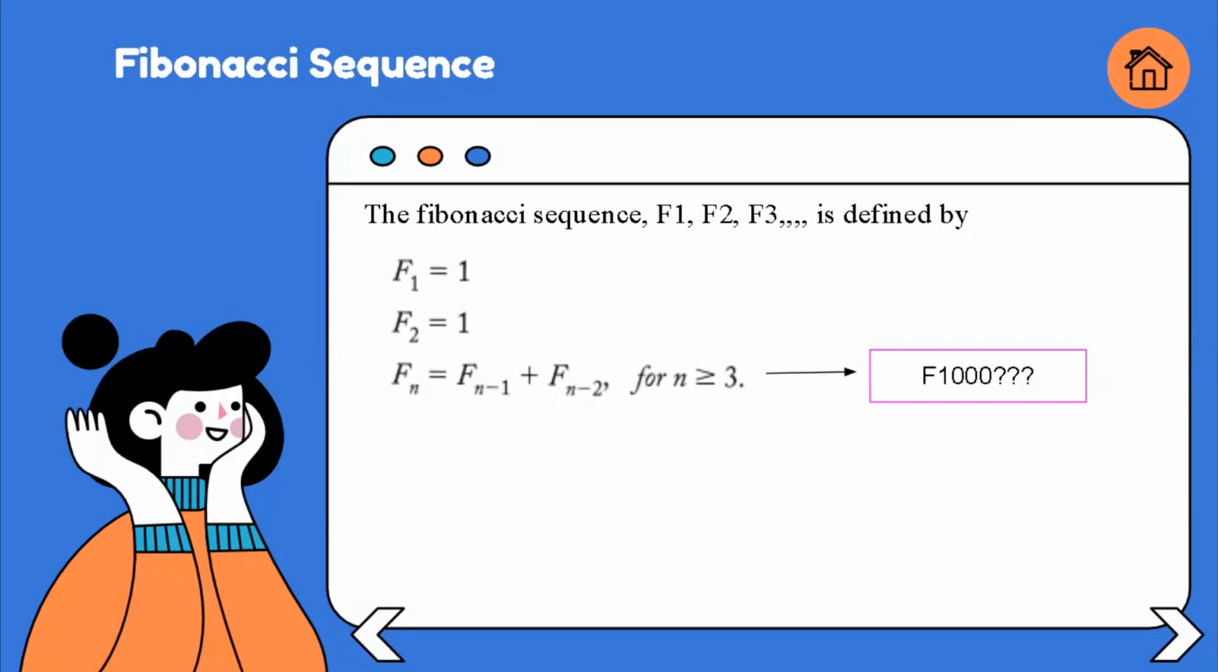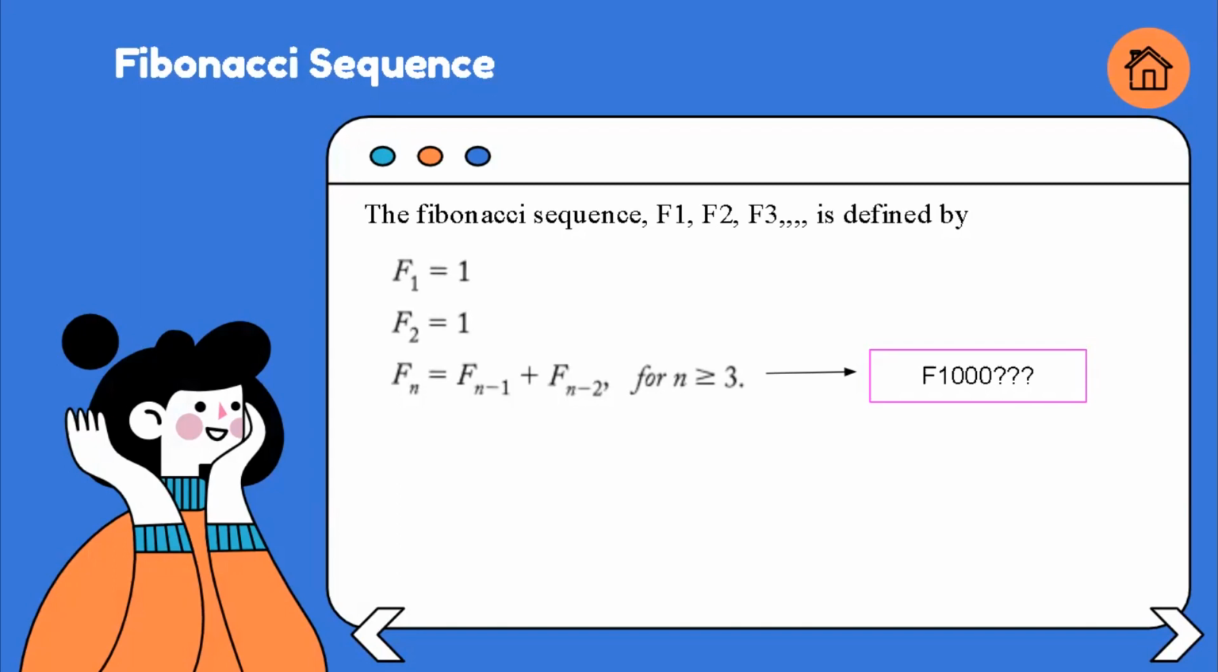To find F1000, we will first have to find F998 and F999. And to find those, we will first need to find the terms in the sequence that come before them, and so on, all the way back to F1 and F2. To find F1000 using the recursive formula, we will thus have to find all of the Fibonacci numbers from F1 to F1000.